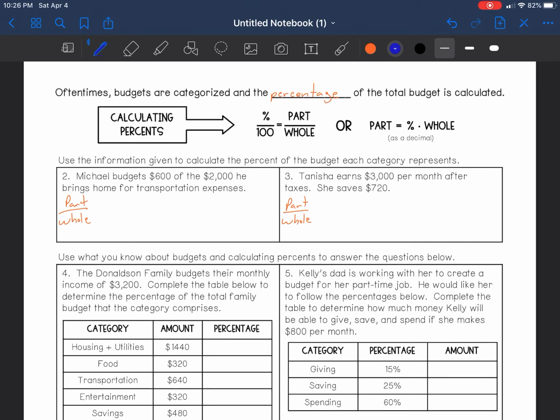For number 2, Michael budgets 600 of the 2,000 he brings home for transportation expenses. If we remember this, the whole amount is 2,000. That goes in the bottom.